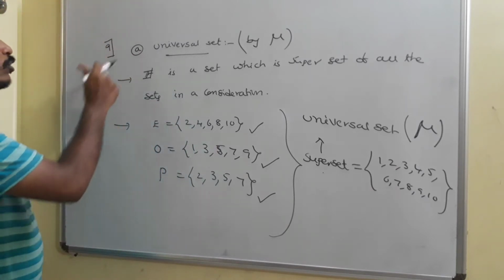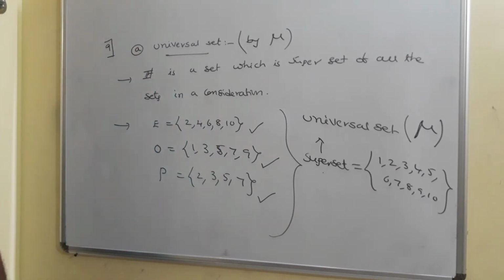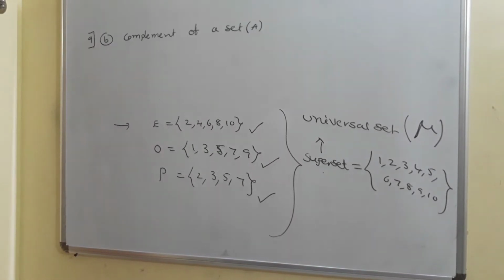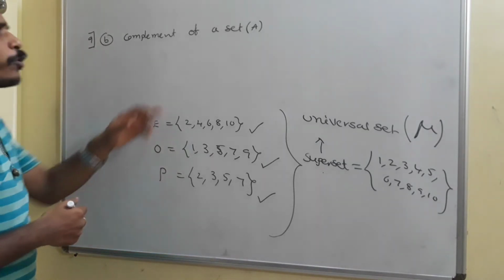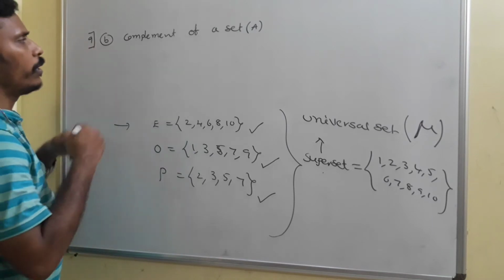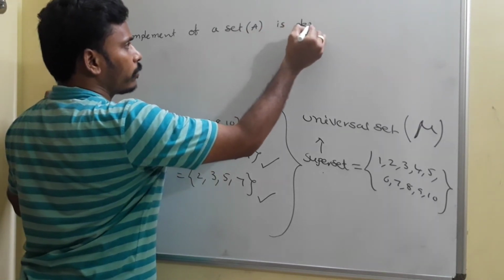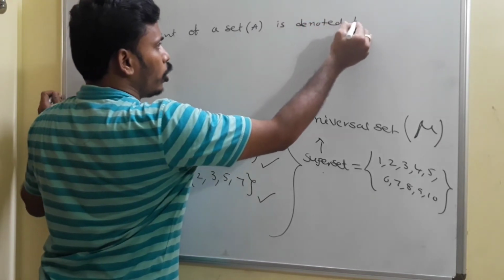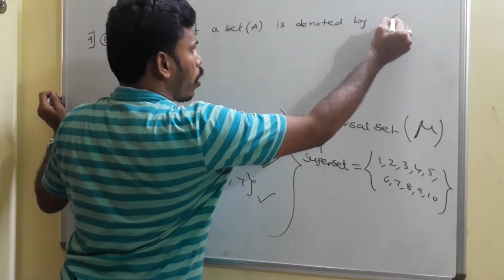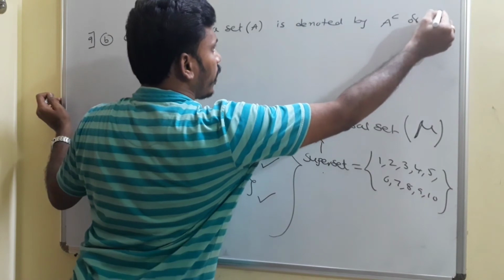Just have a look. Take it as A, and B. Now, the complement of a set. Suppose we take the set as A. The complement of a set A is denoted by A complement or A dash.